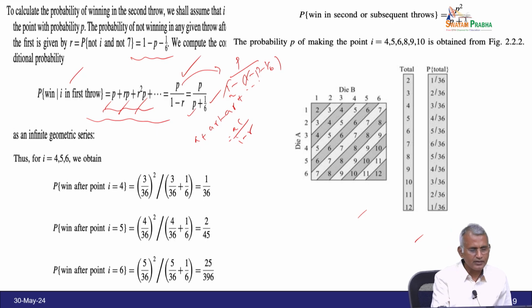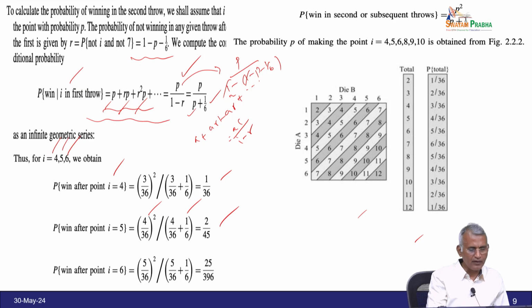Now, we can directly substitute, for the point i equal to 4, 5, 6, these are all the possibilities. Therefore, the probability of winning after point i equal to 4 is 3 by 36 whole square by 3 by 36 plus 1 by 6, which is equal to 1 by 36. For the point i equal to 5, it is 4 by 36 whole square by 4 by 36 plus 1 by 6, and substituting, 2 by 45 will come.